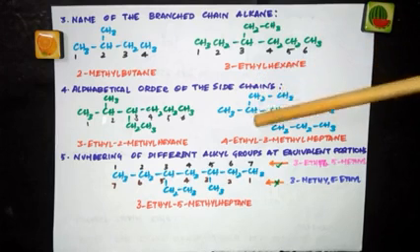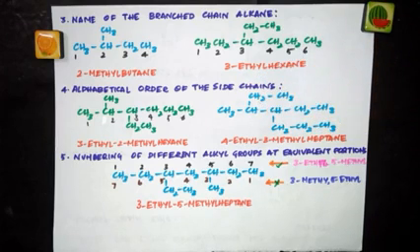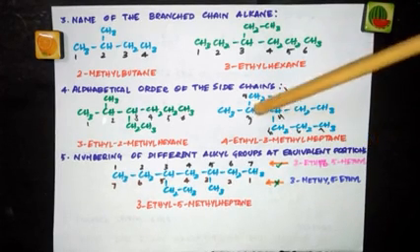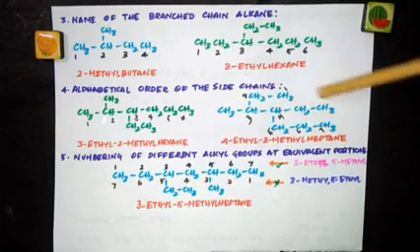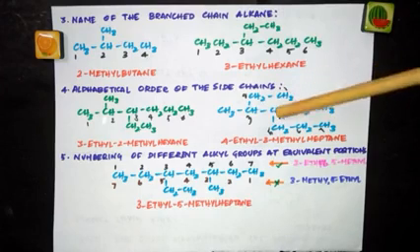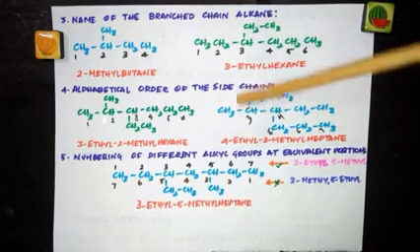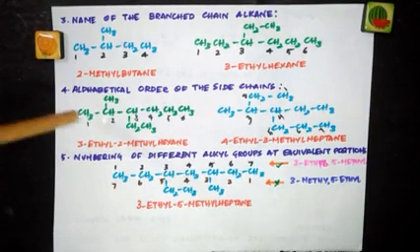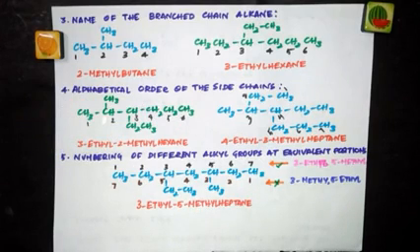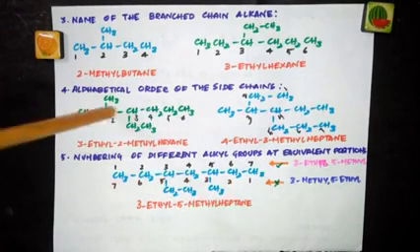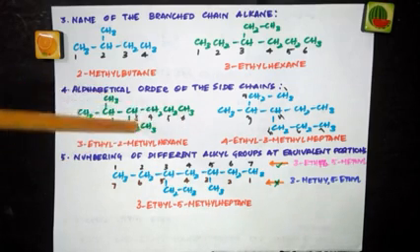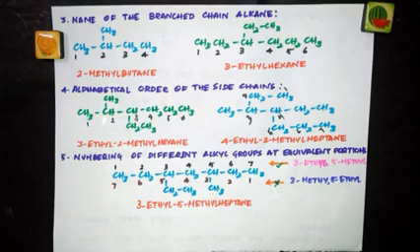So I'm going to start from here. 1, 2, 3, 4, 5, 6, 7. So 7 carbon atoms, heptane. And in third position, methyl. Fourth position, ethyl. So alphabetical order, ethyl should come first. So 4-ethyl, 3-methyl, heptane is the name of this compound. Here when we numbered the parent chain, I told you this way methyl is getting the second position, ethyl is getting the third position. This way ethyl is getting 4, methyl is getting 5.